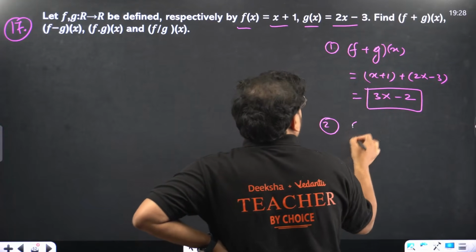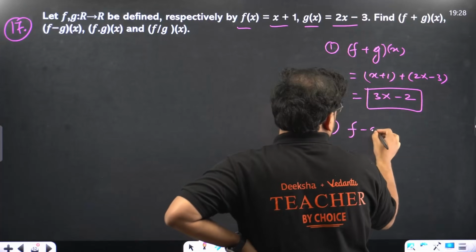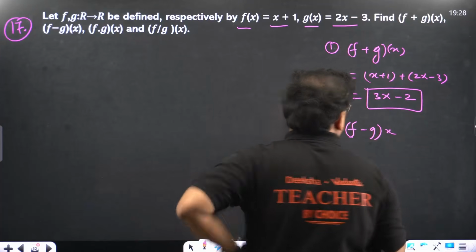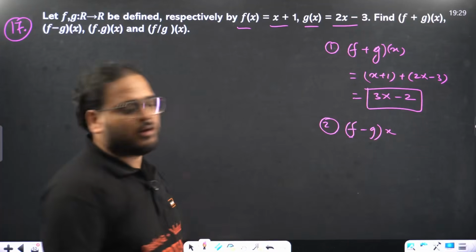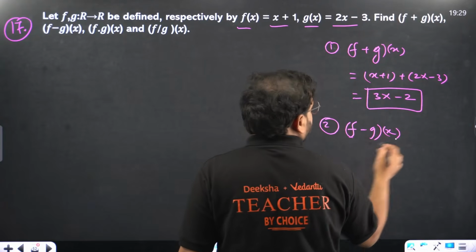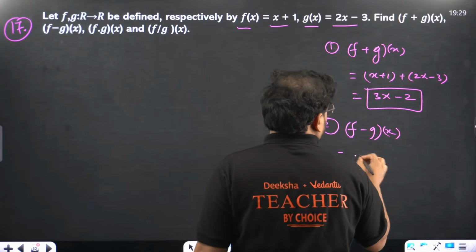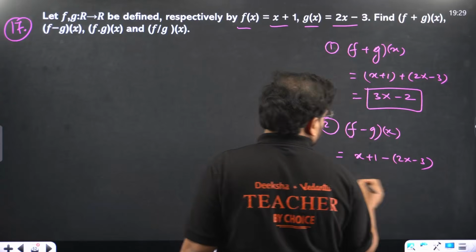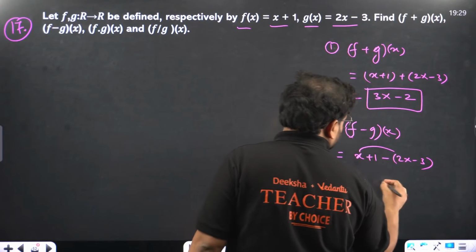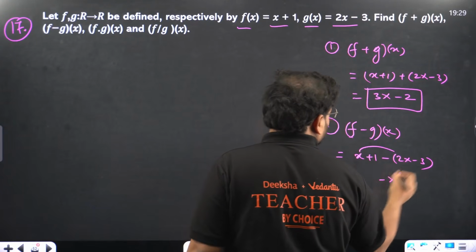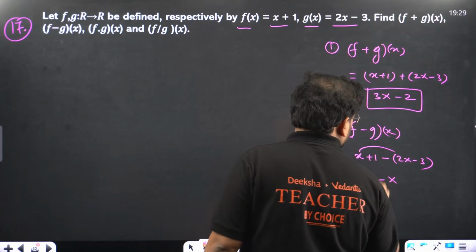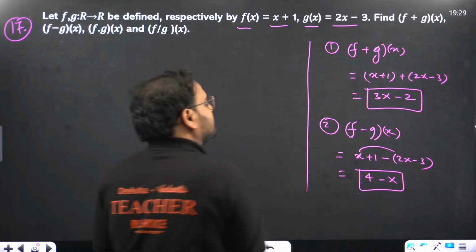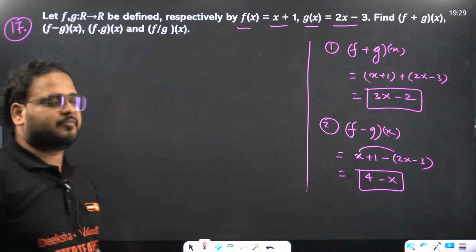Second one, f minus g of x. Okay, how do you find this? We take the difference. So x plus 1 minus 2x minus 3 becomes what? x minus 2x is minus x. 1 minus of minus 3 becomes 4. So 4 minus x is your difference, and the sum for the first two parts.